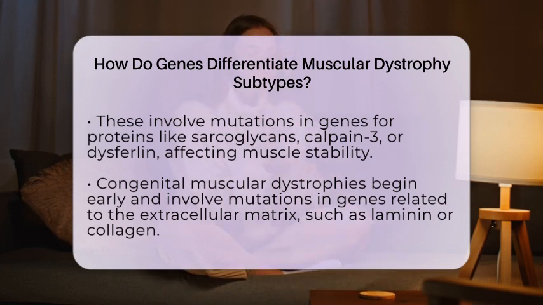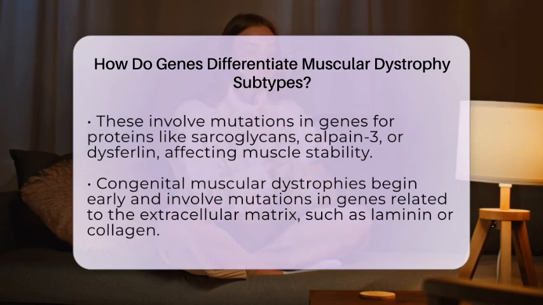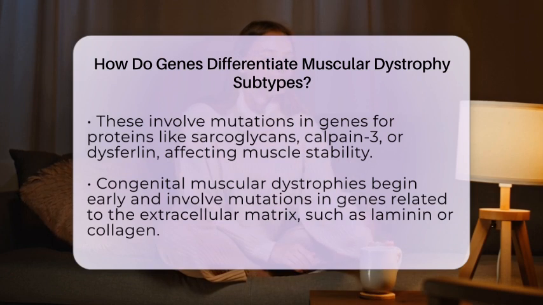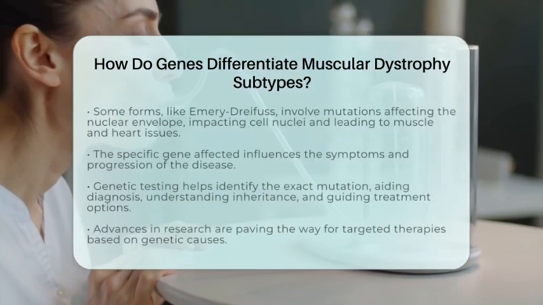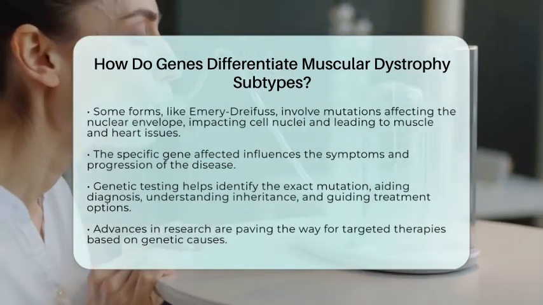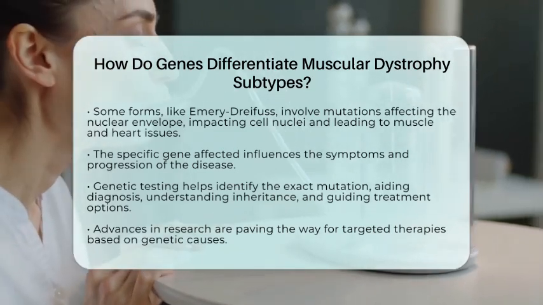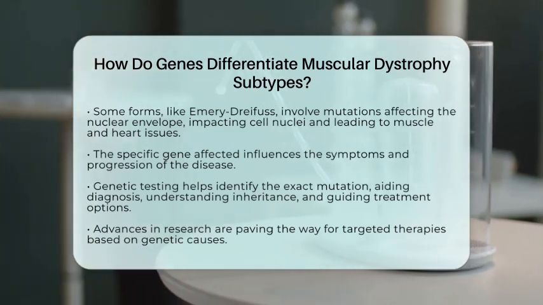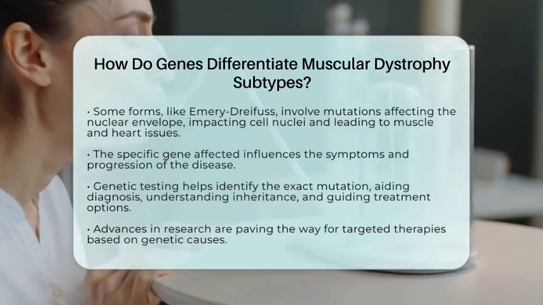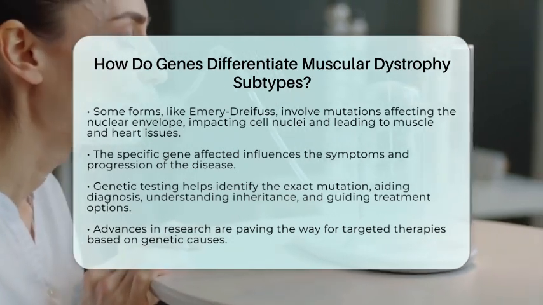The key point is that the specific gene mutated determines the protein that is affected, which in turn influences how the disease manifests. For example, if the mutation affects dystrophin, the muscle fibers become fragile and break down easily. If it affects nuclear envelope proteins, the disease might involve problems with the cell's nucleus and lead to different symptoms. Understanding these genetic differences helps doctors diagnose the exact type of muscular dystrophy, predict how it might progress, and offer better guidance for management and future therapies.